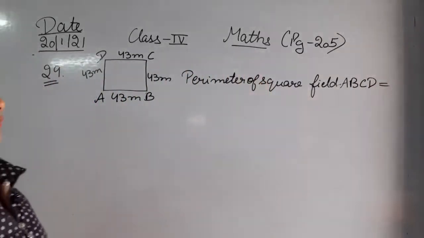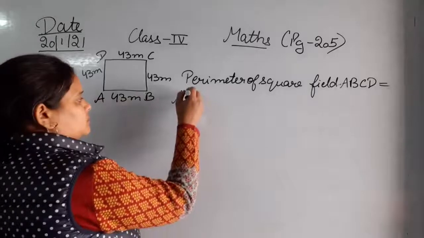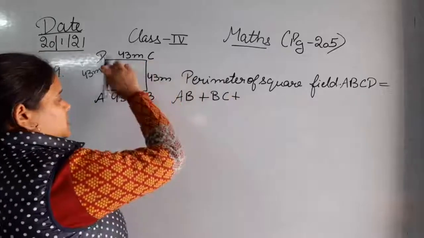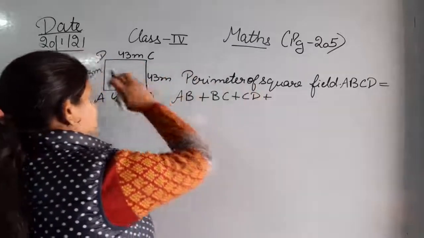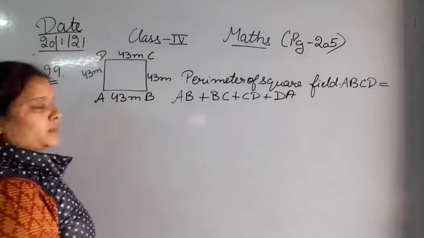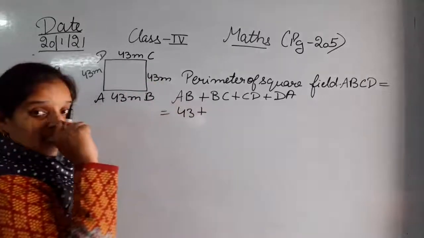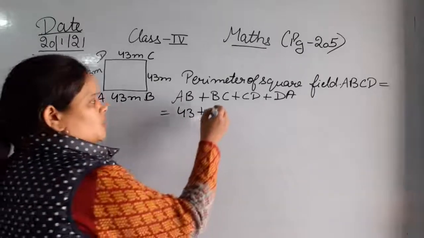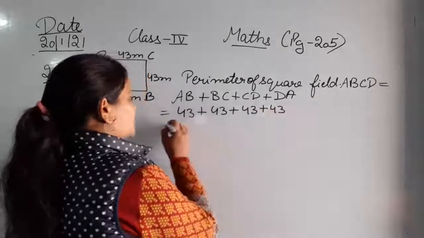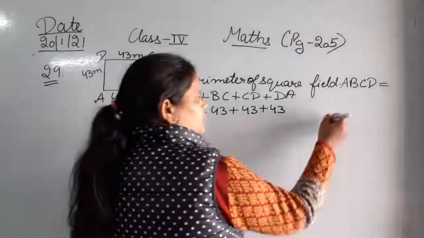Okay, for finding the perimeter, what will we do? We will add all the sides, that is AB plus BC plus CD plus DA. So we will add all the 4 sides. Okay, now let's write the measurement. AB is 43. See, it is a square, so that means all four sides will be equal. 43 plus 43 plus 43 plus 43.